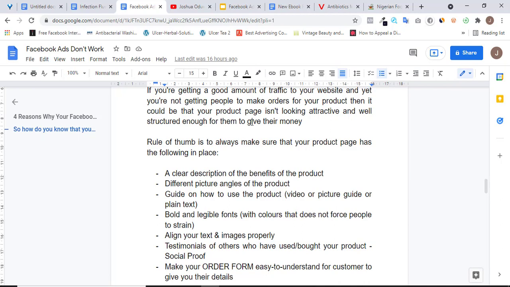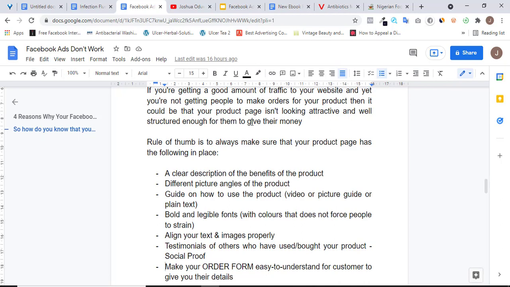Okay, so you have to be able to use bold and legible fonts that they can see, they can read, and it's going to be attractive to them, something that's easy and sleek for them, that they will be able to read, make an order, and eventually result in sales of your product.